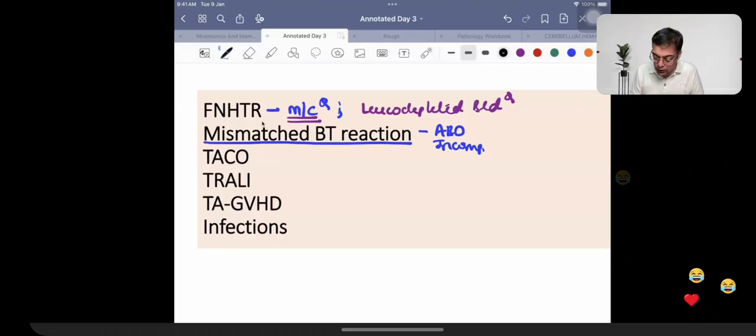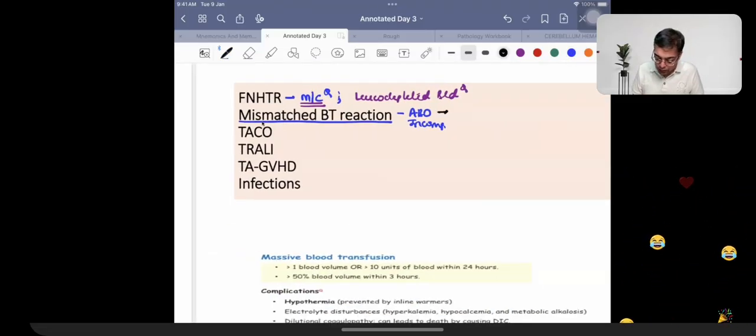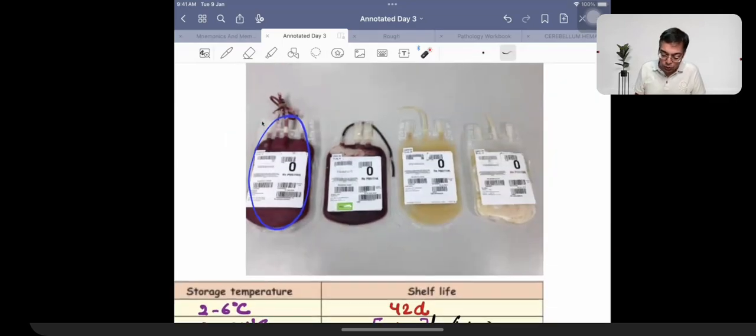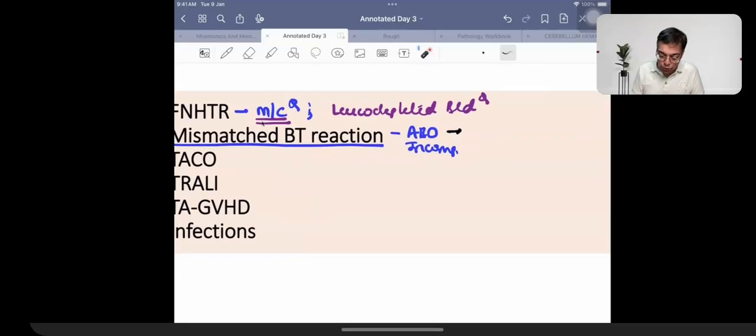So that is what you need to remember. Now, what is the reason for this? Because as you observed over here in the diagram, the blood bags are going to be having the presence of a sticker which will indicate their group. So let us say when we are talking about an individual who is going to be having a mismatched blood transfusion reaction, there was a clerical error.